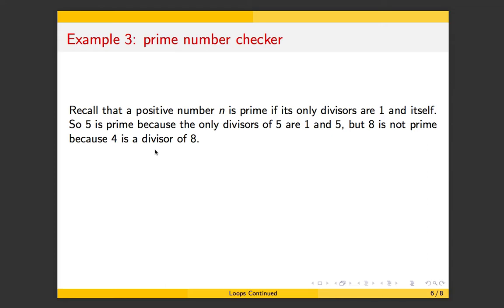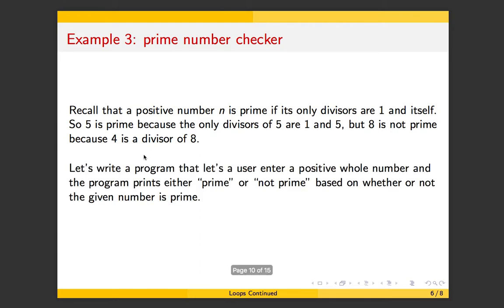Let's check whether or not a given number is prime. So recall that a positive number n is prime if and only if its divisors are 1 and itself. 5 is prime because its divisors are 1 and 5. But 8 is not prime because 4 is a divisor of 8. Okay, so if you don't remember what a prime number is, there's a definition for you. So let's write a program that lets a user enter a positive whole number, and the program decides if that number is prime or not.